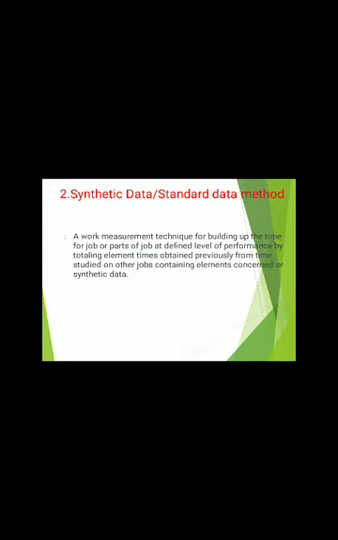This is also used to calculate the time required for a particular operation or to complete a particular activity on the shop floor. Now we have seen the synthetic data or standard data method. It is ready-made data we receive from previously recorded techniques, which we can use for a newer method, as the newer method has the same content as previous methods.